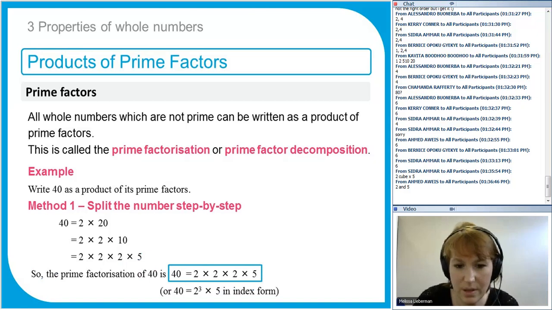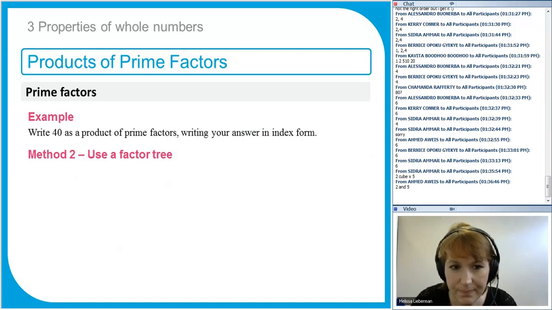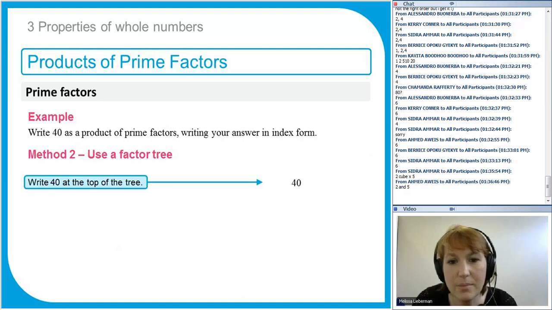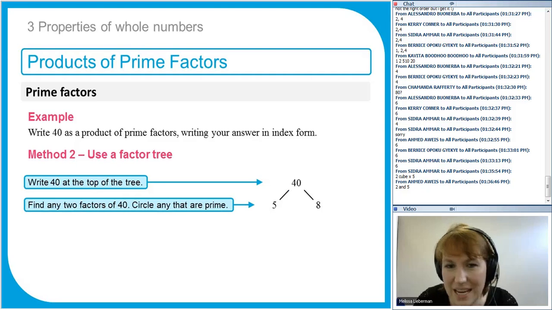And this is how you do it with a factor tree. With a factor tree, you write the number at the top of the tree, and then you just split it up into any 2 numbers. So we could use 10 and 4, we could use 2 and 20. I'm going to use 5 and 8. That's as good as any 2 numbers. If either of the 2 numbers are prime numbers, then you draw a circle around it. So 5 can't be split up, so I draw a circle around it.